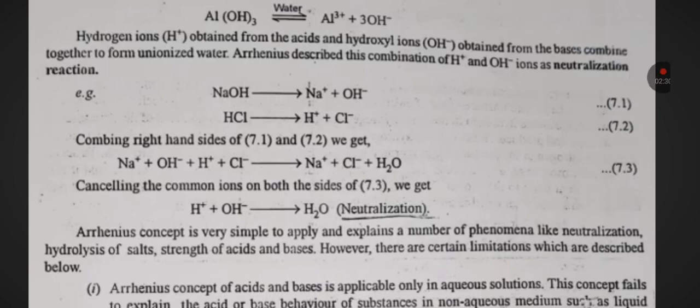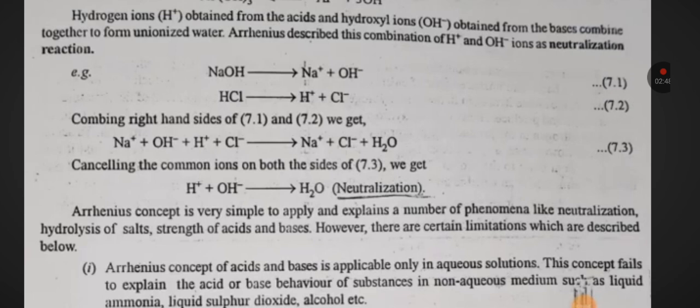Hydrogen ions obtained from the acid and hydroxyl ions obtained from the base combine together to form unionized water. Arrhenius described this combination of H+ and OH- as neutralization reaction. NaOH will give Na+ plus OH-, HCl will give H+ plus Cl-. Combining the right hand side of 7.1 and 7.2, Na+ plus OH- plus H+ plus Cl- will give Na+ plus Cl- plus H2O. Cancelling the common ions on both sides, we will get H+ plus OH- gives H2O, neutralization.